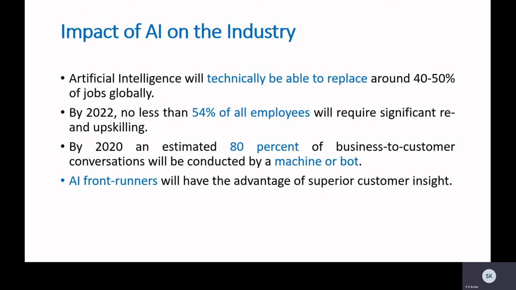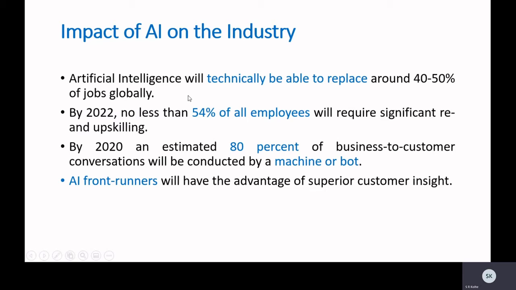Now let us see the impact of artificial intelligence on the industry right now. If you study the current situation of the industry and the impact of artificial intelligence on it, you will find that AI will technically be able to replace around 40 to 50% of the jobs globally. So you see the impact.